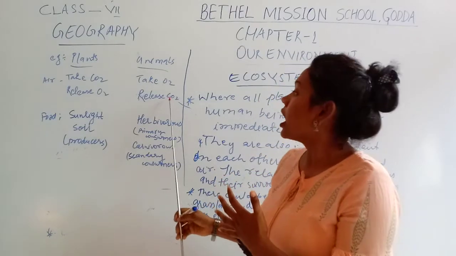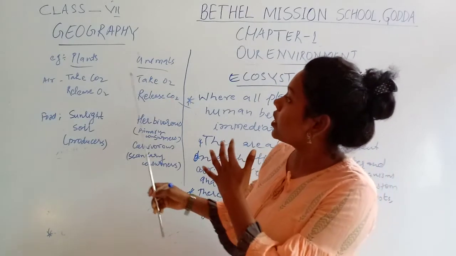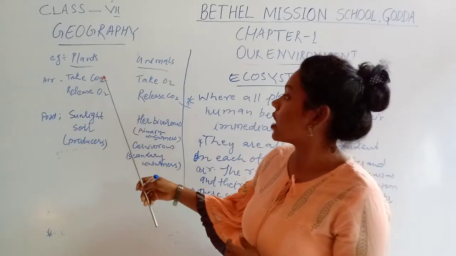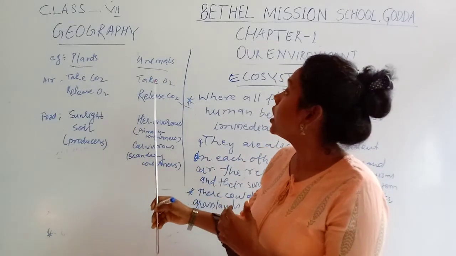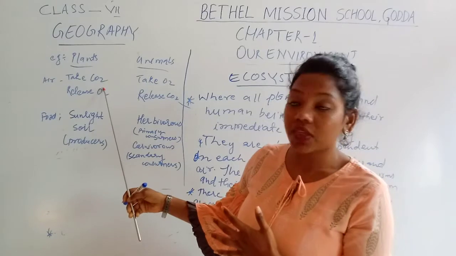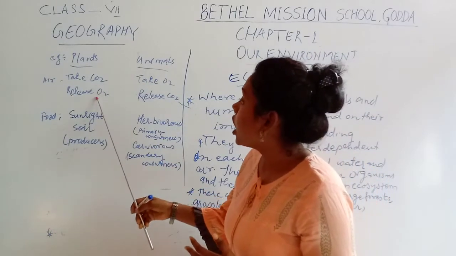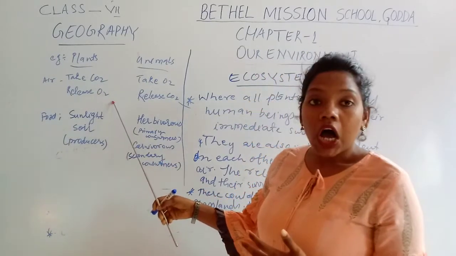You can see the dependence on each other in this example. That means plants depend on animals for carbon dioxide, and animals depend on plants for oxygen.